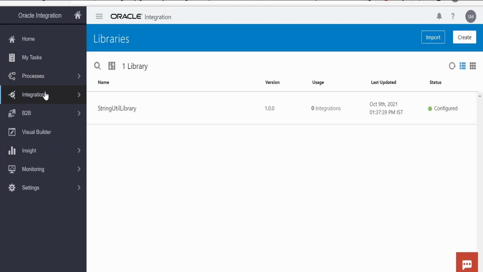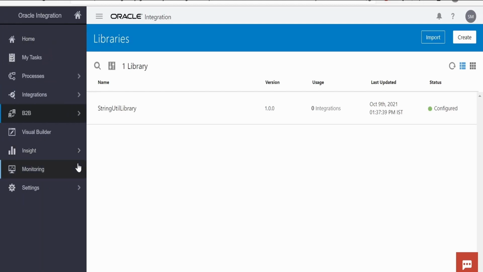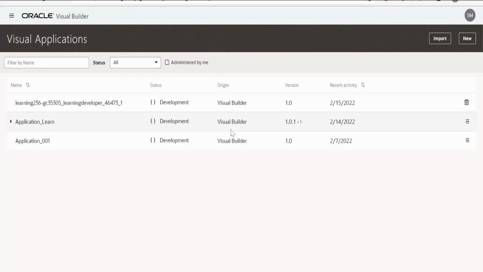If you go back, there is this option to B2B. We can create a B2B document schema, trading partner setup. We can set up the host profile as well. If you click on this Visual Builder, now in order to access the Visual Builder, you must enable Visual Builder in your Oracle Cloud infrastructure. Here it will show you the Visual Builder designer page. You can click on import or create a new application.